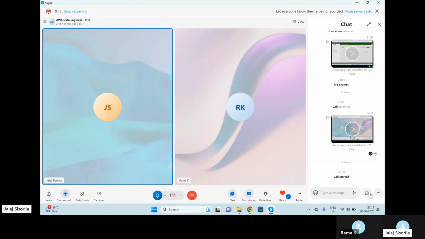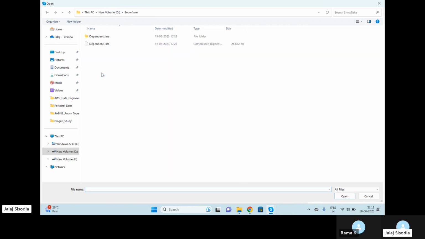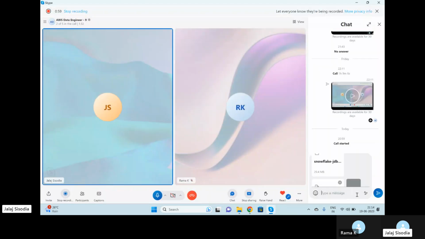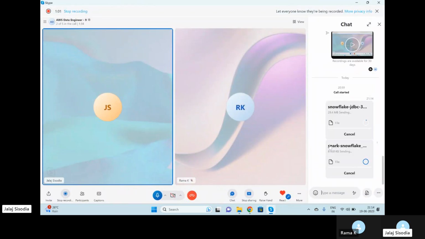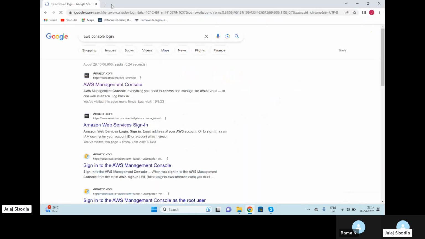Not sure I'll be able to do it from here or not. So we have to download these jar files and go on your AWS account.